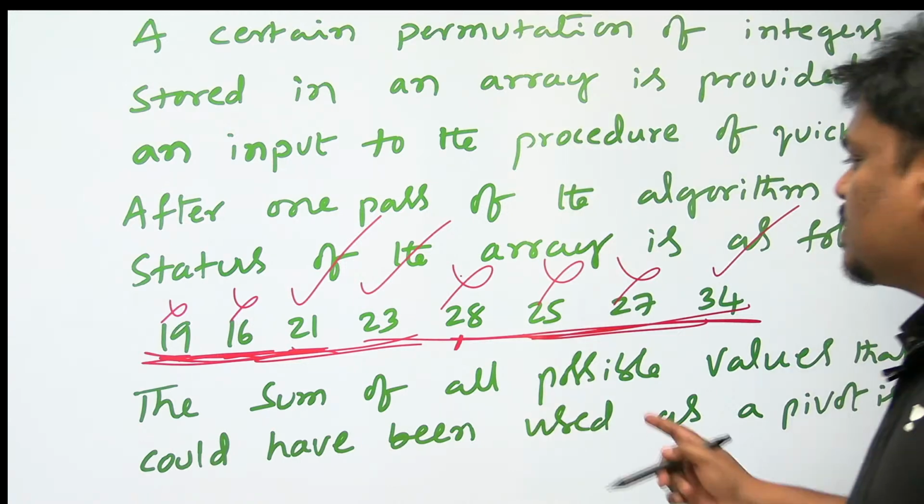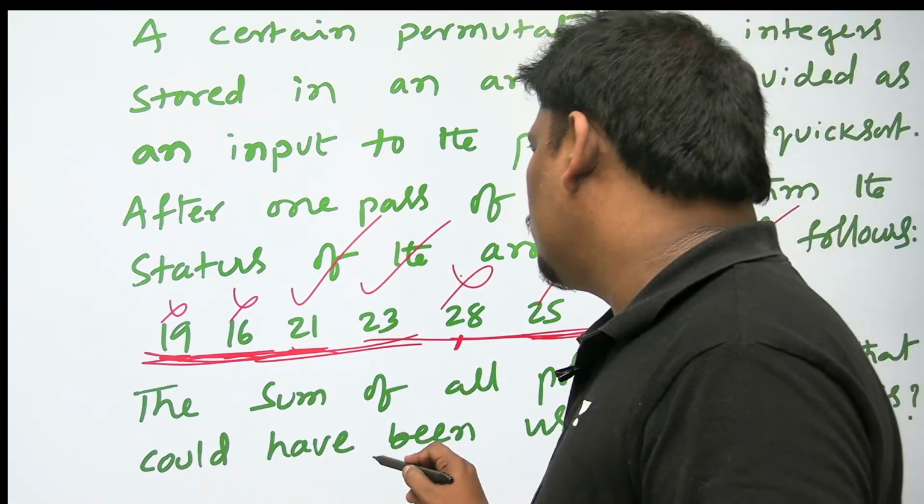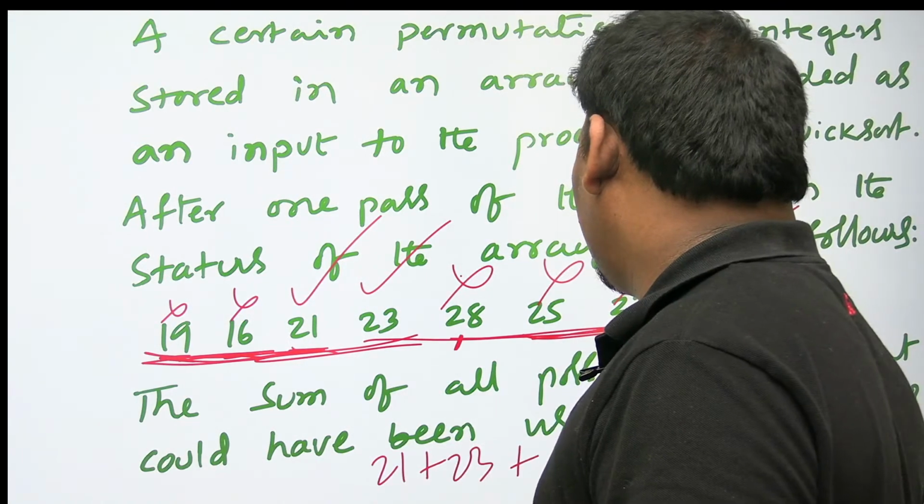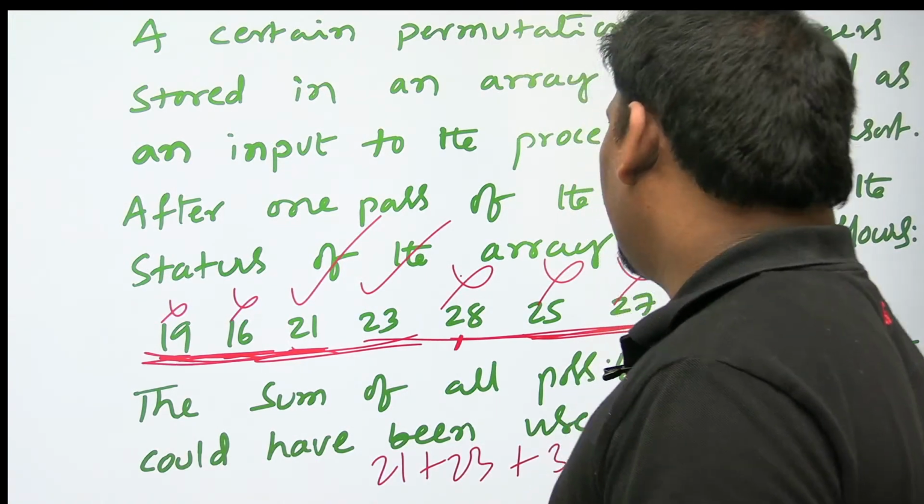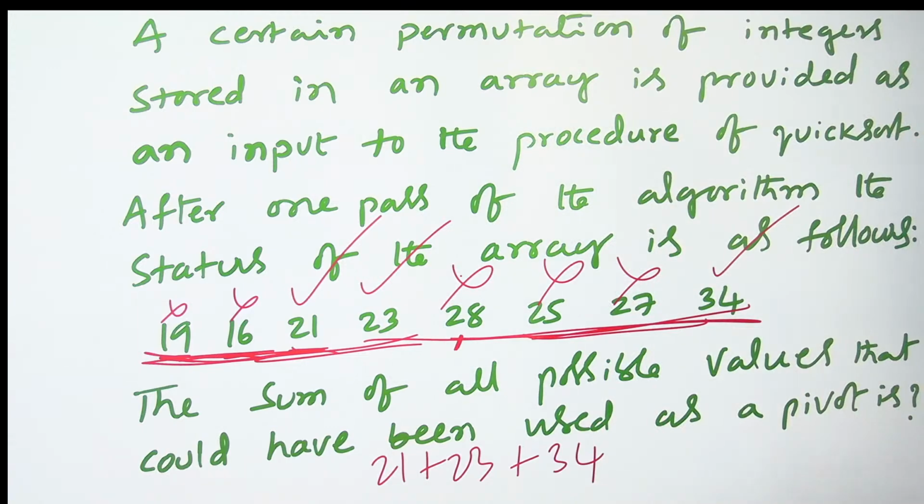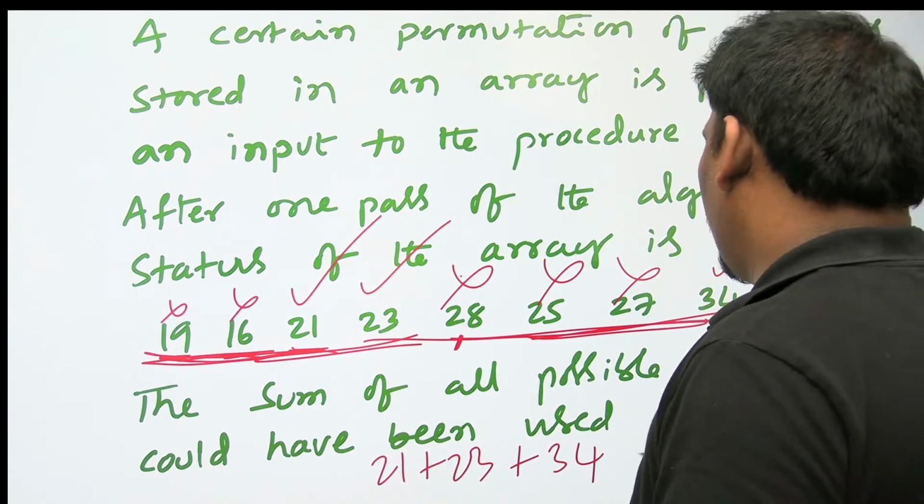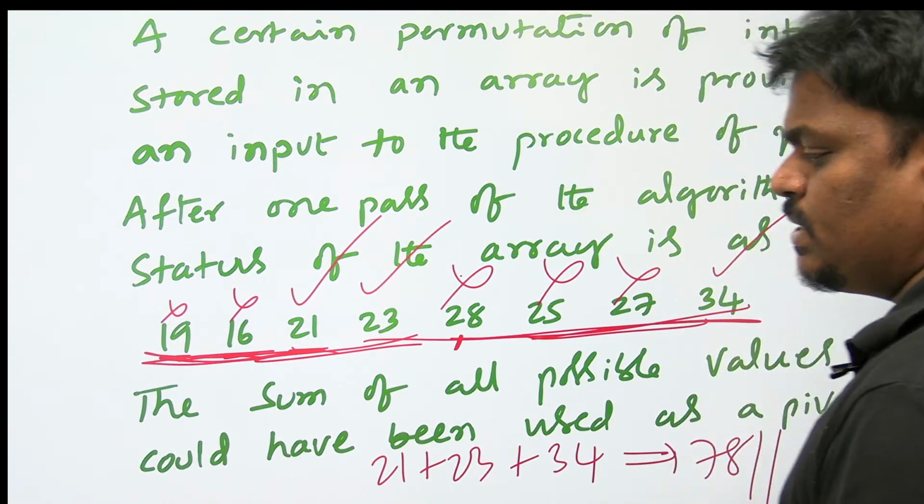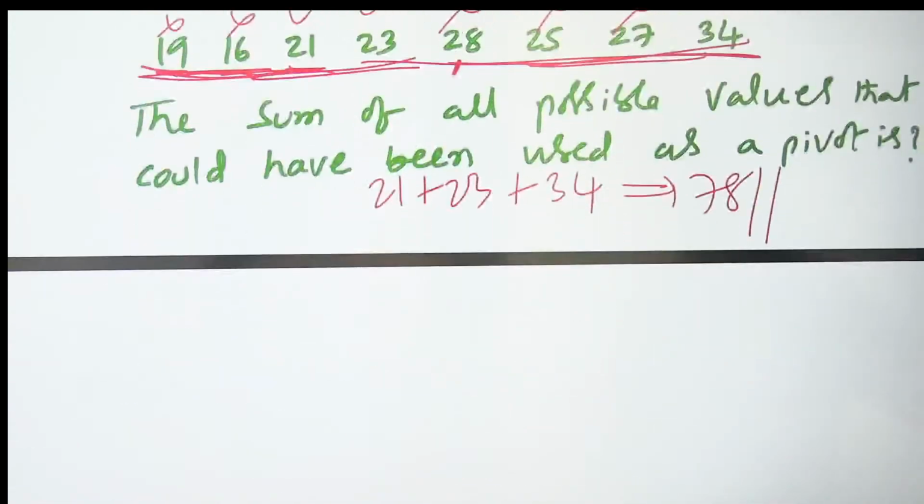I think he is asking the sum of all possible pivots: 21 plus 23 plus 34. 21 plus 23 is going to be 44. 44 plus 34 is going to be 78. Answer is 78. It's a nice problem.